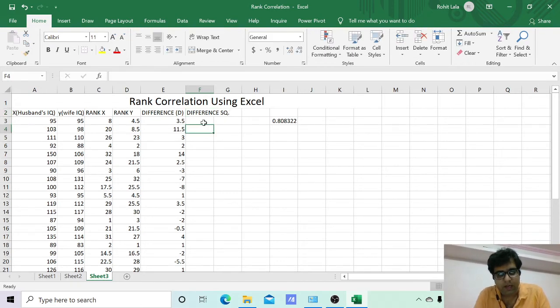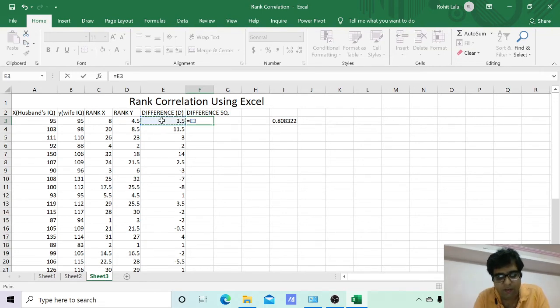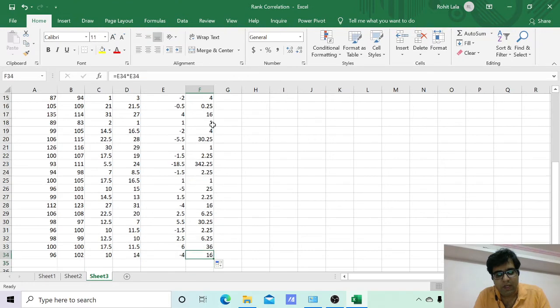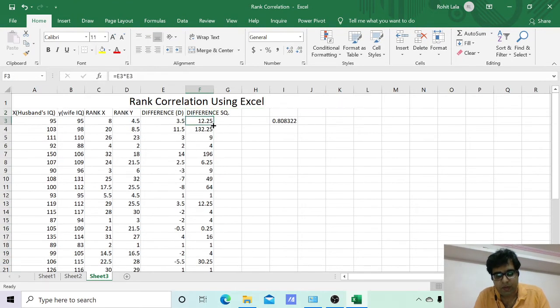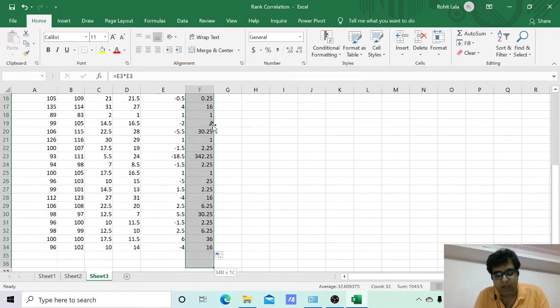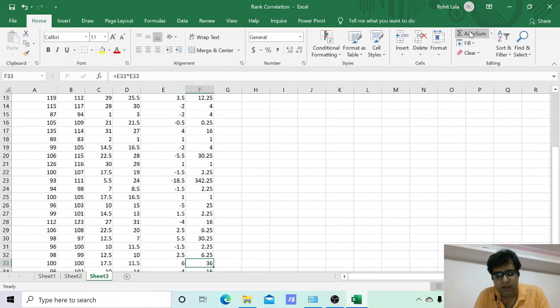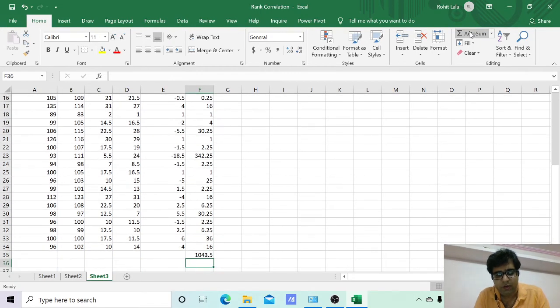The difference square can also be done in Excel easily. When we apply the multiplication sign, it is represented by the star sign. So just multiply it twice, and in the same way click on it and drag it. You will have your difference square. You need a total of the difference square, so I am doing the total in a very easy manner. Just applying auto sum, you have the difference square total, that is 1043.5.